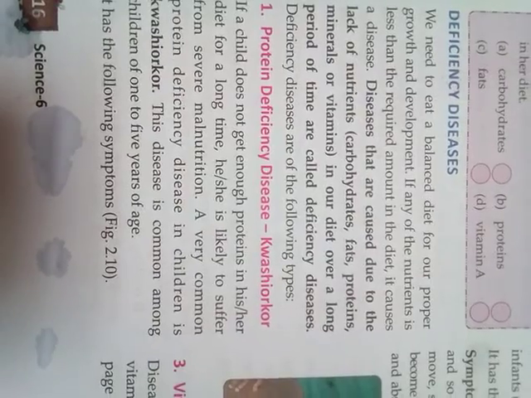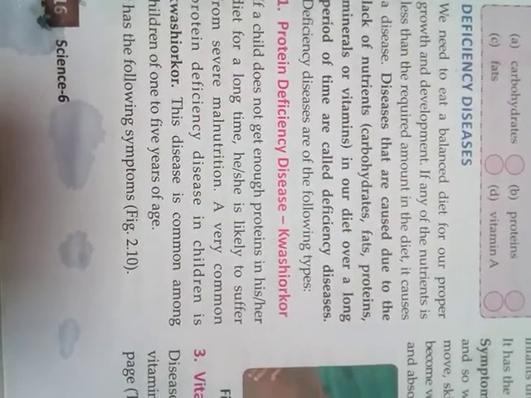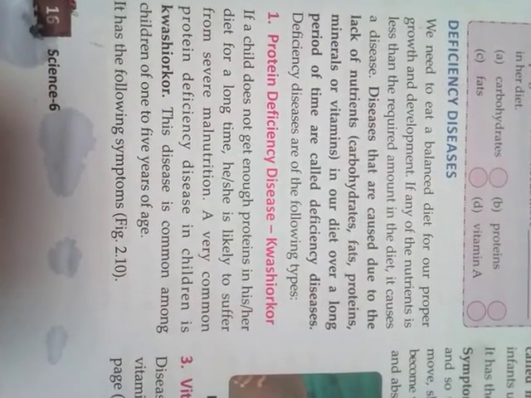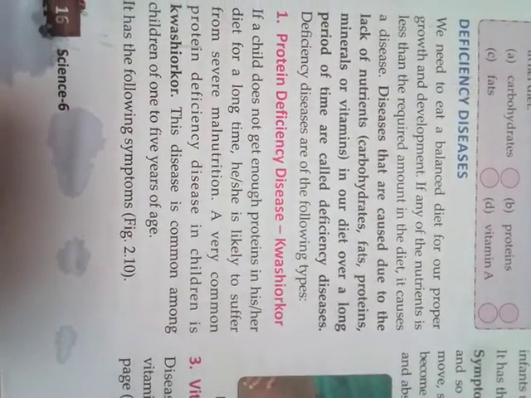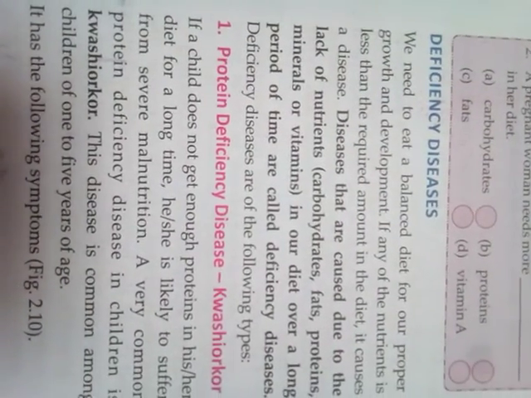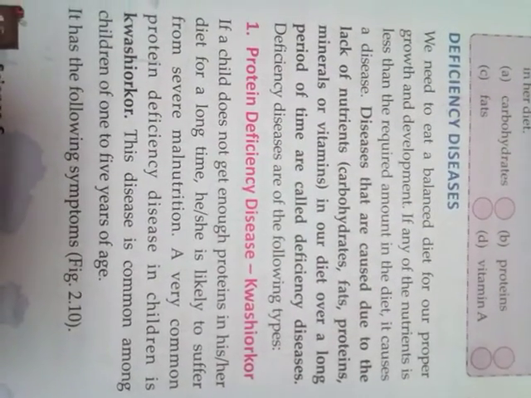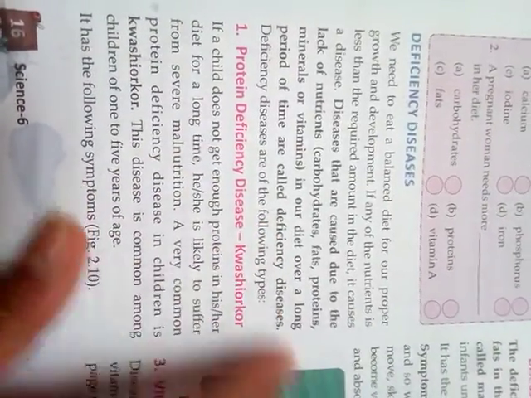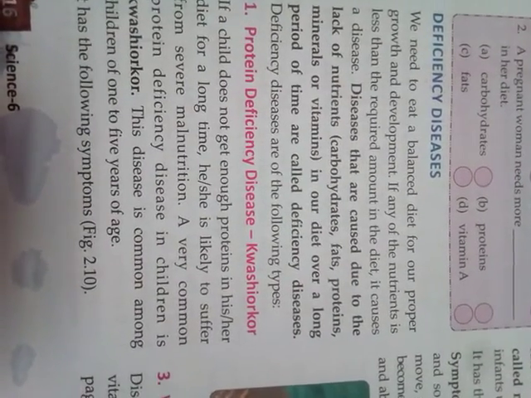So I would like to read the definition of deficiency diseases. Diseases that are caused due to the lack of nutrients, which could be anything like carbohydrate, fat, protein, mineral or vitamin, in our diet over a long period of time are called deficiency diseases. So let's talk about the first deficiency disease, that is protein deficiency disease, and the name for that is Kwashiorkor. Repeat it with me, Kwashiorkor.